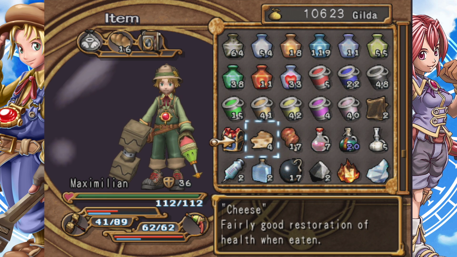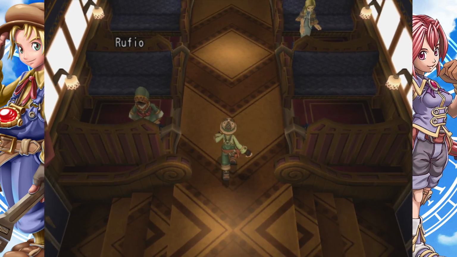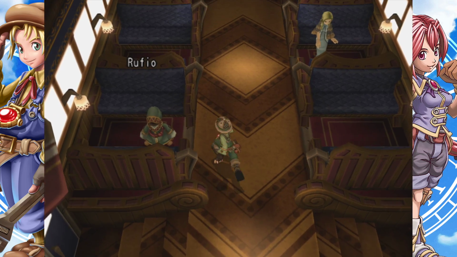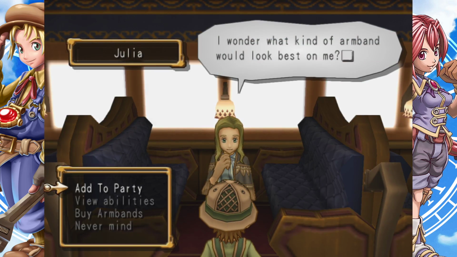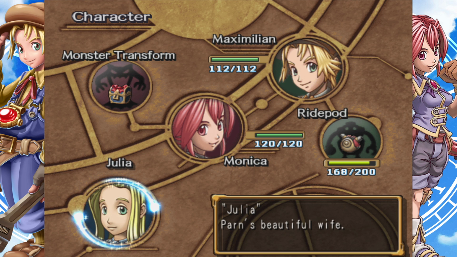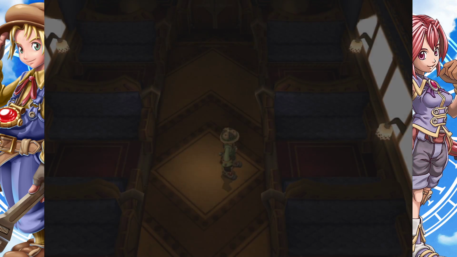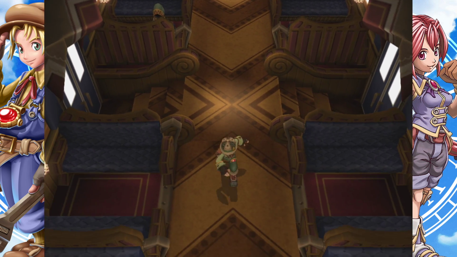Okay, well, she only gave us 3 pieces of cheese, but that's still pretty good because cheese is pretty solid. Well, it depends on the type of cheese that you get, right? Anyway, let's switch over to Julia. Not that I want to use her for anything because I don't think it matters. Parn's beautiful wife. Isn't Parn the guy that, what the fuck? Bewitches and charms enemies within a certain... What? She's like a beastmaster. I want to try that. That sounds awesome.